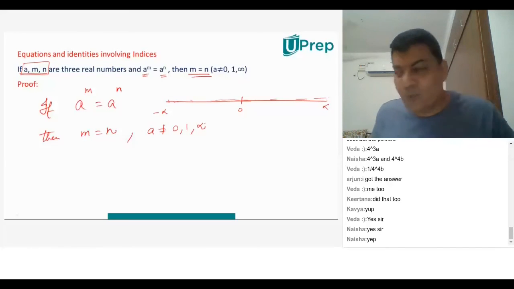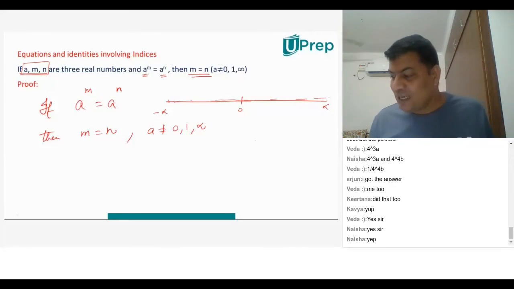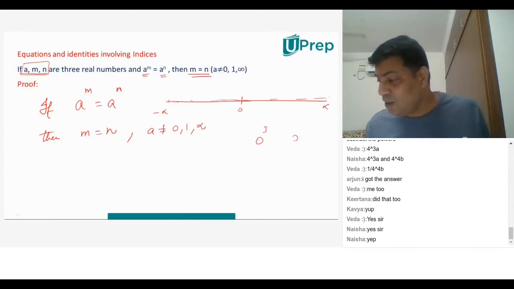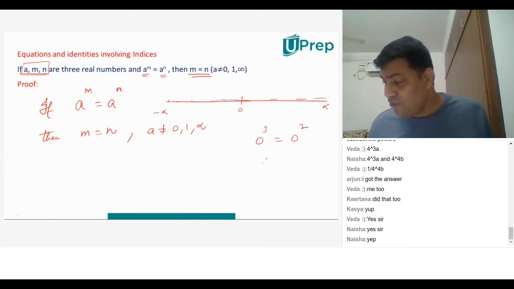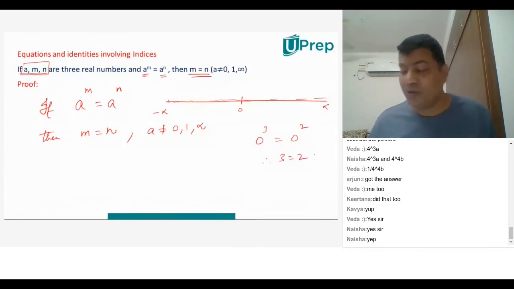What they're trying to tell you is, you cannot say that 0 to the power of 3 is 0, 0 to the power of 2 is 0, therefore 3 is equal to 2. Can I do that?